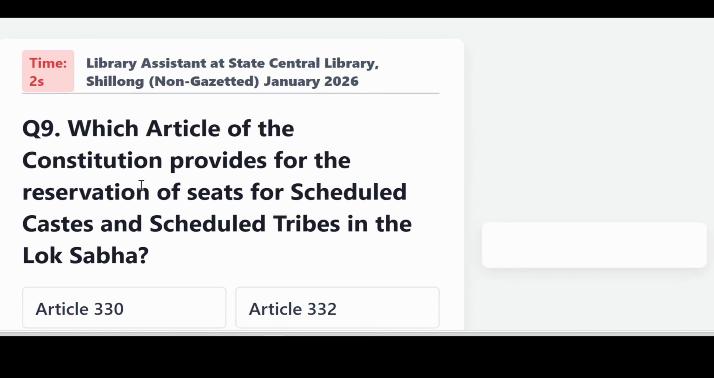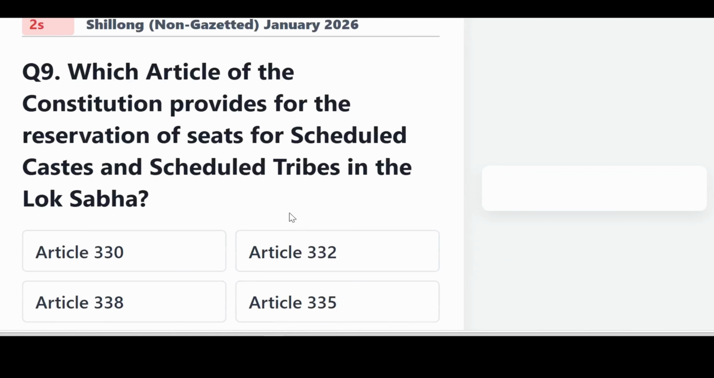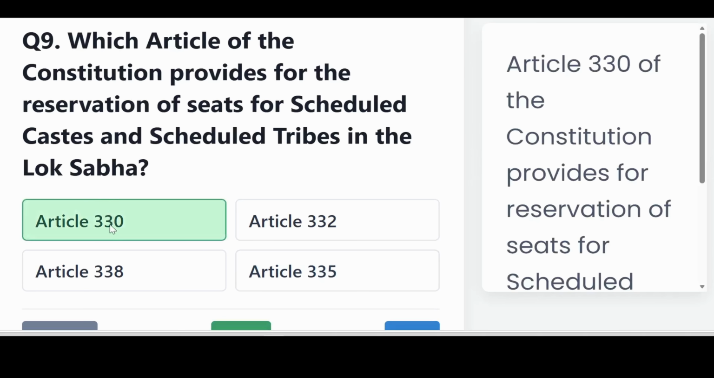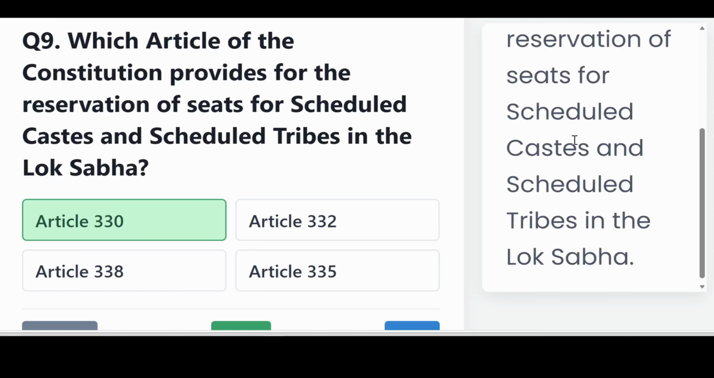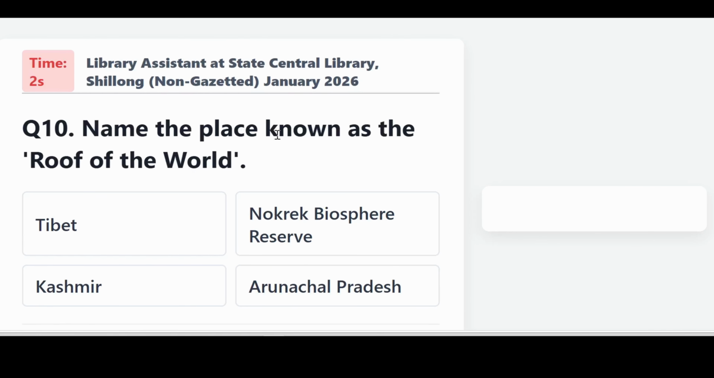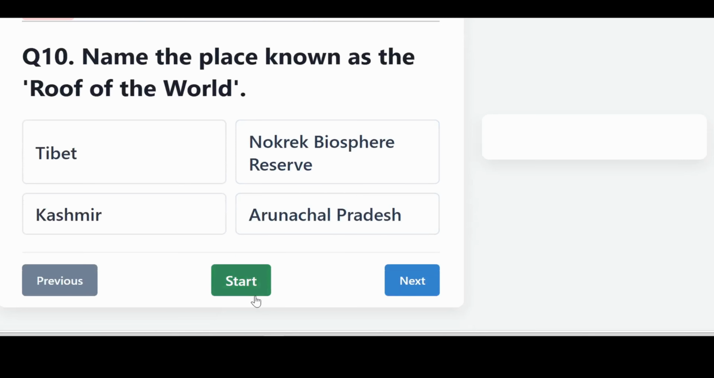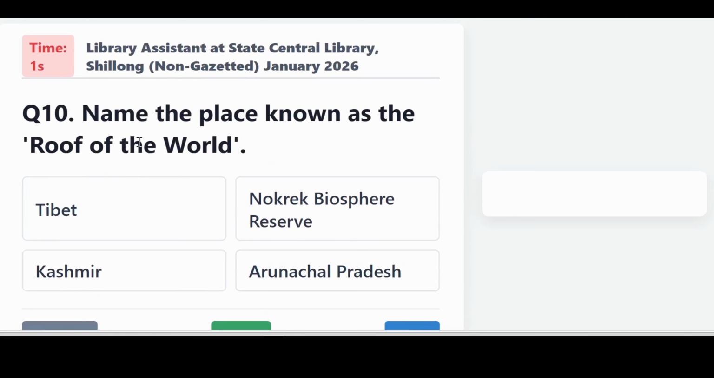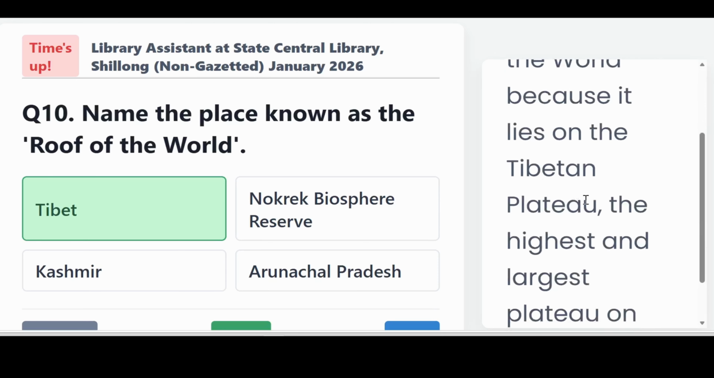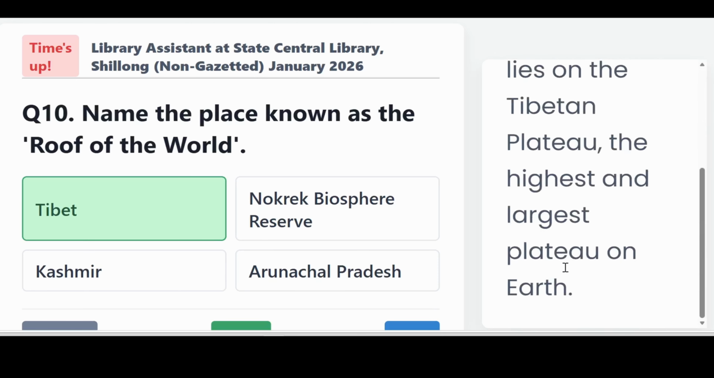Which article of the Constitution provides for the reservation of seats for scheduled caste and scheduled tribe in the Lok Sabha? It is Article 330. Article 330 of the Constitution provides for the reservation of seats for scheduled caste and scheduled tribe in the Lok Sabha. Name the place known as the roof of the world. It is Tibet. Tibet is called the roof of the world because it lies on the Tibetan Plateau, the highest and largest plateau on Earth.